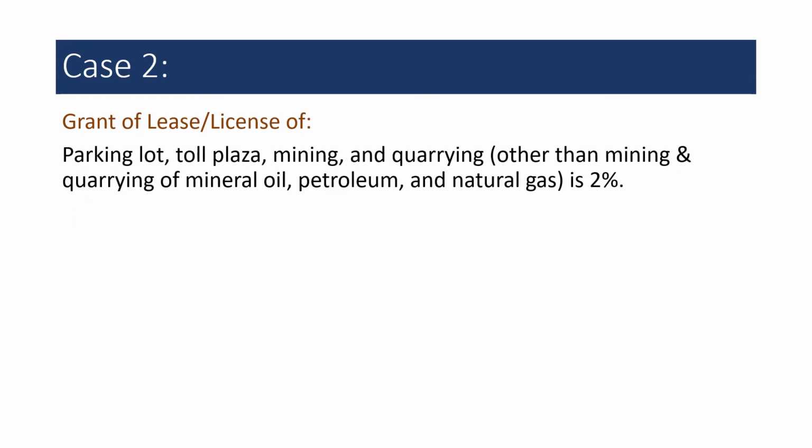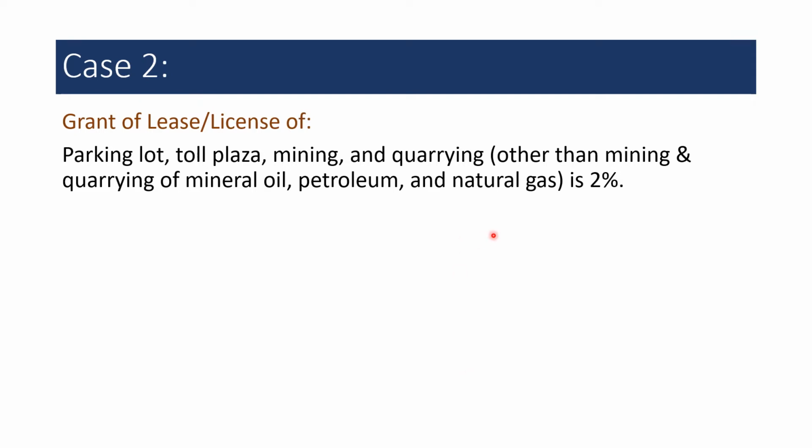Next, it is case 2, grant of lease or license. That means if there is a grant of parking lot, toll plaza, mining, quarrying, then the TCS rate will be 2%.